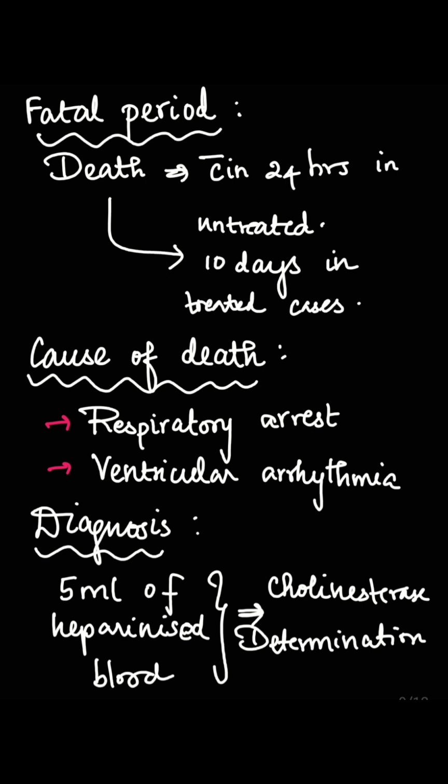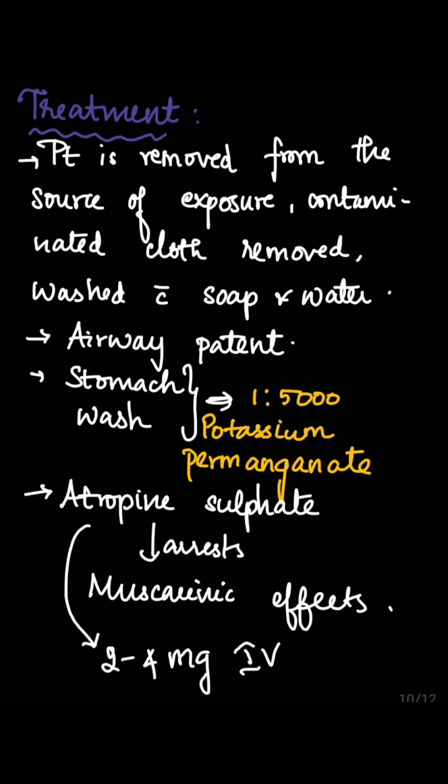For diagnosis, 5 ml of heparinized blood is taken for determining the cholinesterase level. The treatment includes, first, the patient is removed from the source of exposure and the contaminated clothing is removed from the patient and washed with soap and water. Next we have to see that the airway is patent. Then the stomach wash is done using potassium permanganate solution. Then atropine sulfate is used, that is 2 to 4 mg IV. This controls the muscarinic effects.